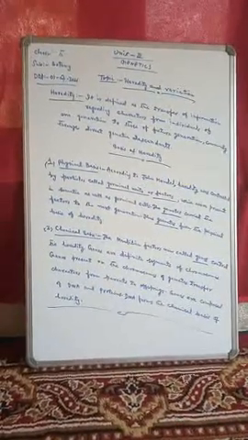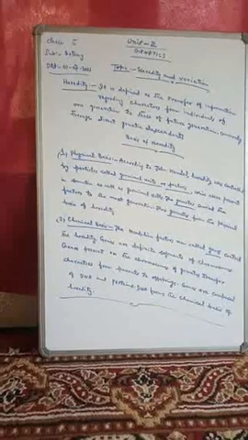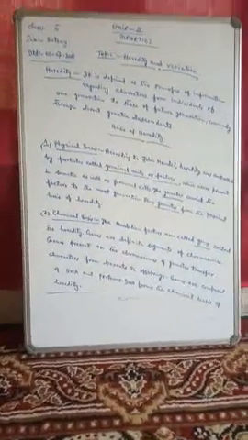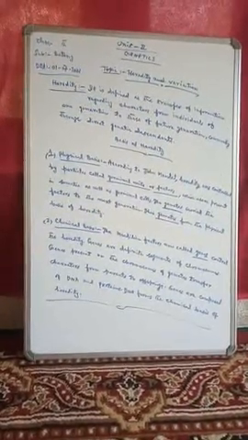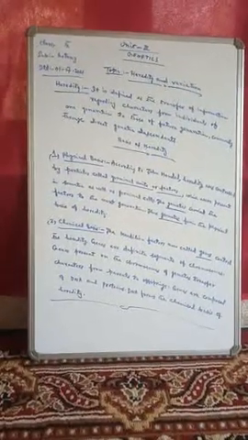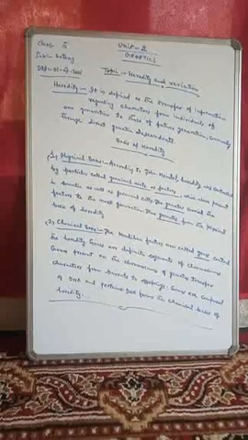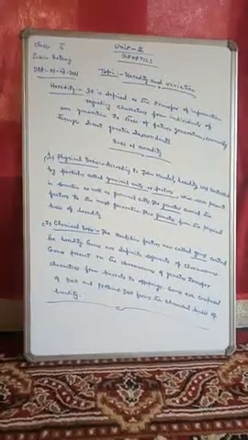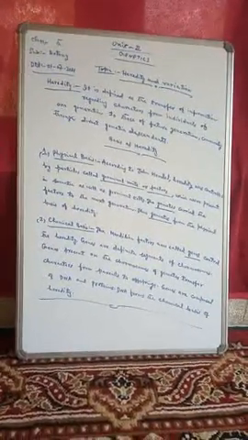Now there are the bases of heredity. The basis of heredity are of two types. One is the physical basis, another is the chemical basis. Regarding the physical basis, according to John Mendel, who is considered the father of genetics, heredity was controlled by particles called germinal units or factors. These were present in somatic as well as germinal cells.